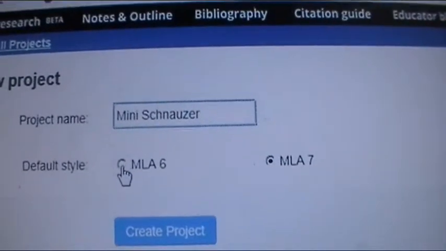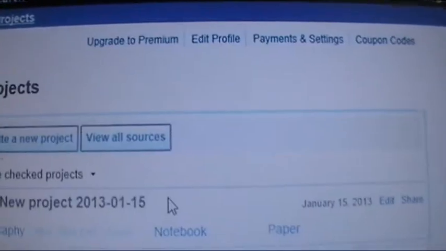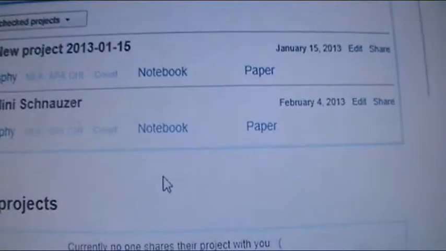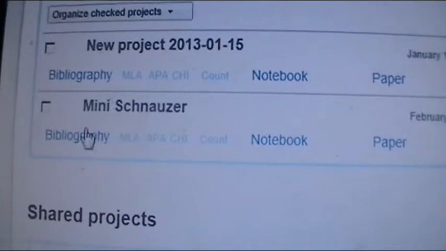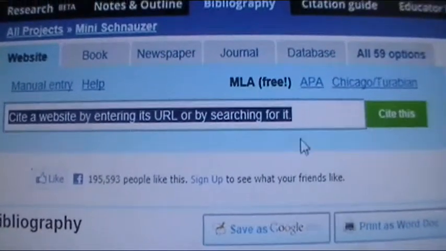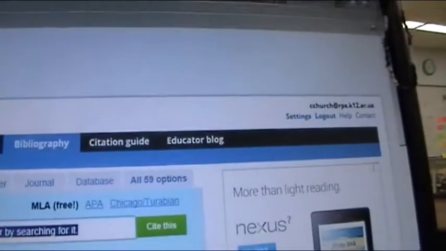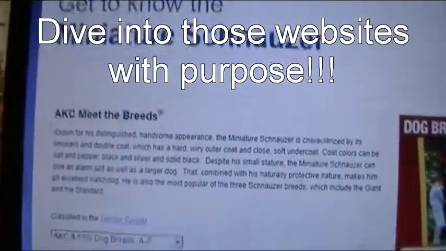And it doesn't matter 6 or 7, MLA 6 sounds fine, so I'm going to create that project. Okay? So there it is. So I'm going to click on my bibliography from my Mini Schnauzer project. Boom. There's nothing in there because I have to add it. So now I'm going to go back to my websites that we looked at together in the classroom and decide which ones are going to be useful.